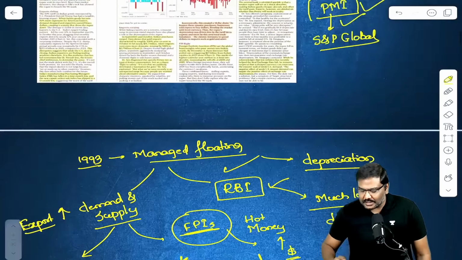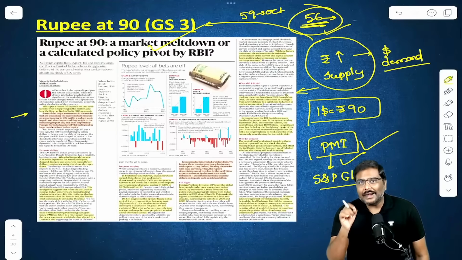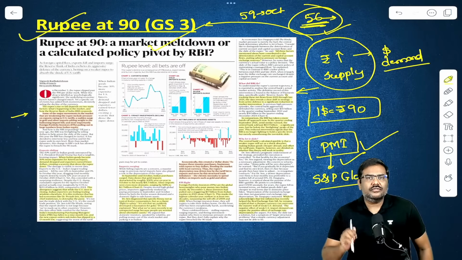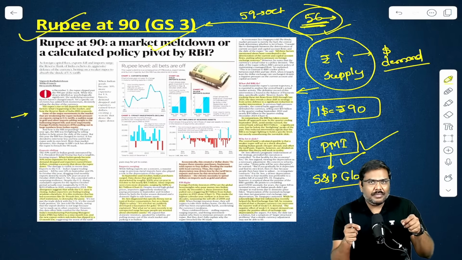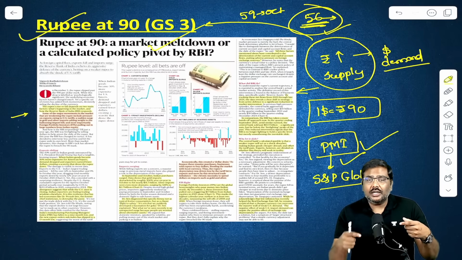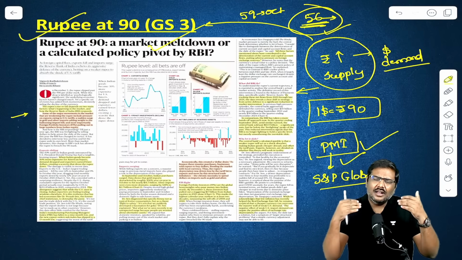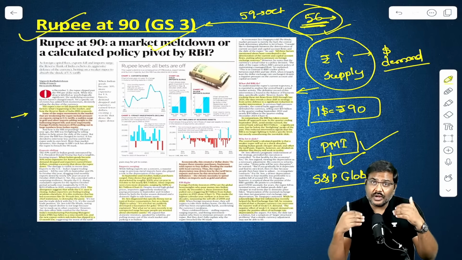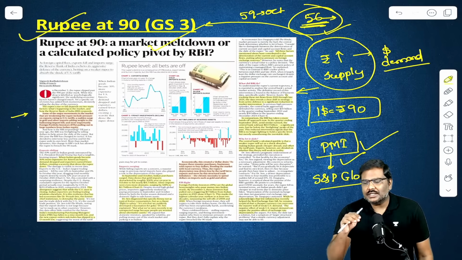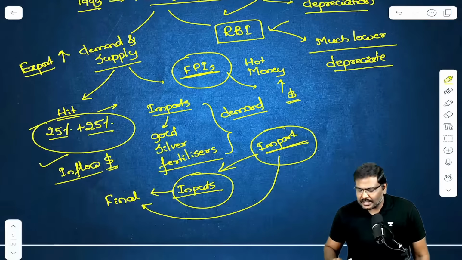Right? So these are certain important points you need to remember and understand in the context of this particular debate of RBI allowing the rupee to depreciate even beyond 90 rupees. And basically telling that let the market forces going forward determine what is naturally the value of Indian rupee against the dollar. So these are certain important points.